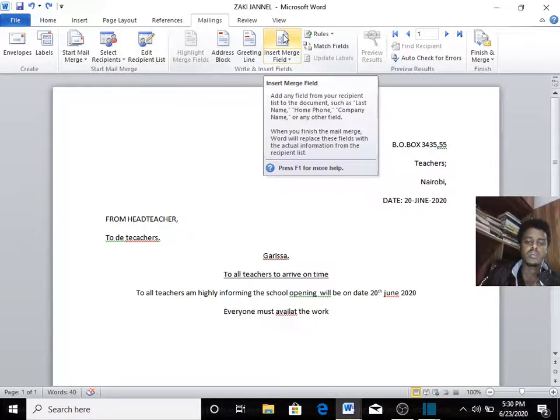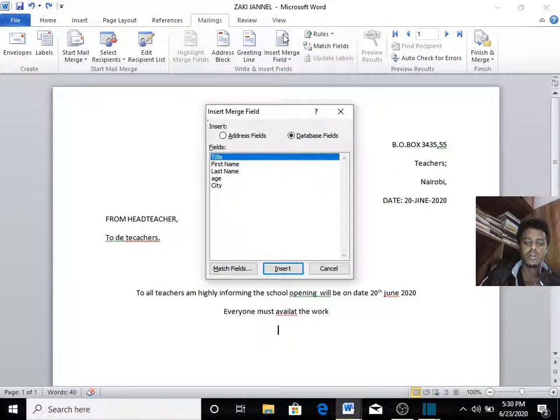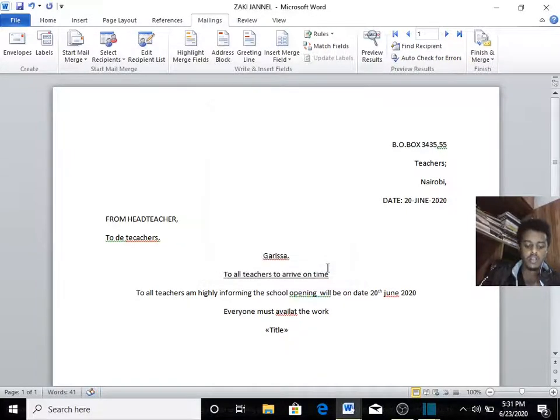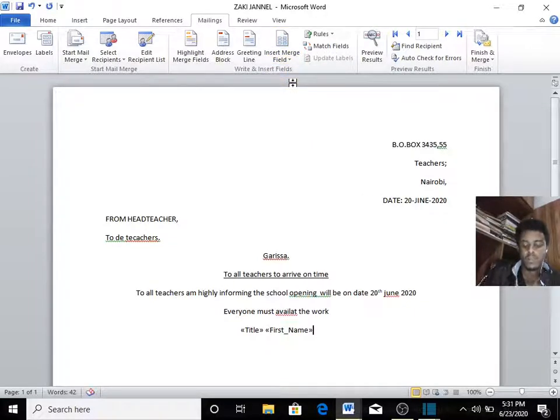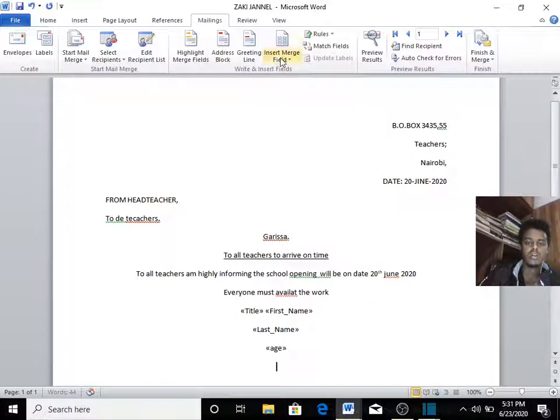You can click the insert match field button, or use the one below. Easy: click Title, Insert, then close, and give a space. You can also select here down: first name, then a space, then last name, then insert match field age, then insert match field city.